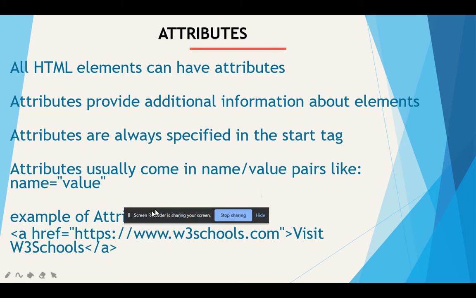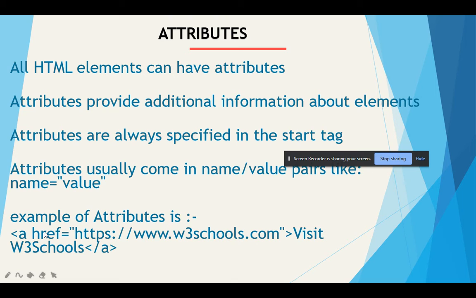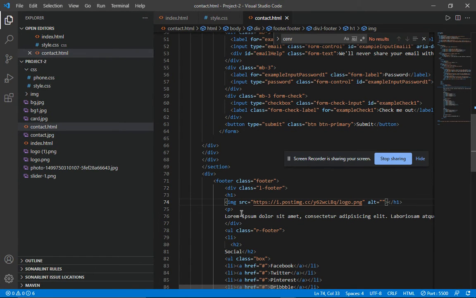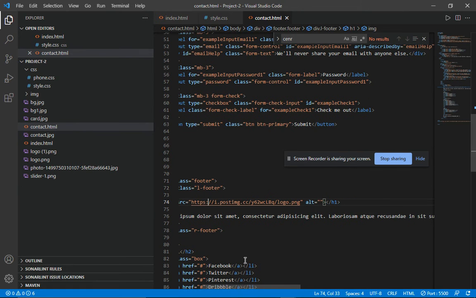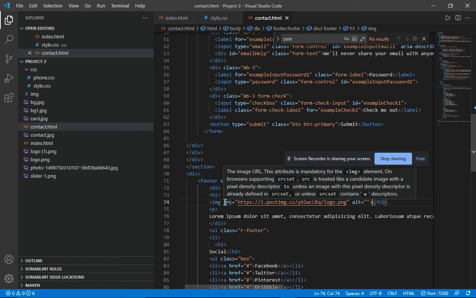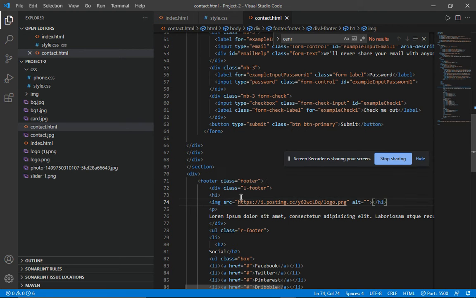So an example of an attribute is, when I want to insert an image in my web page, I use the image tag. Just a minute, I change this. Okay, here you see that this is the image tag starting, and here I add src. Src is basically an attribute of image, telling where the image will be loaded in your web page. So this is a good example so you understand what is the attribute and what is the element.